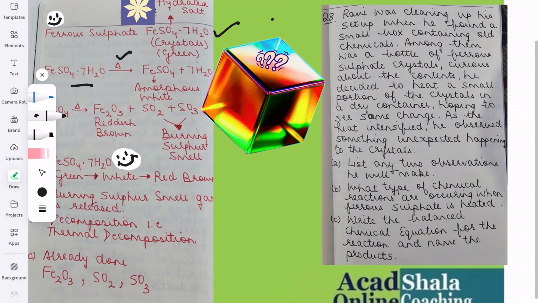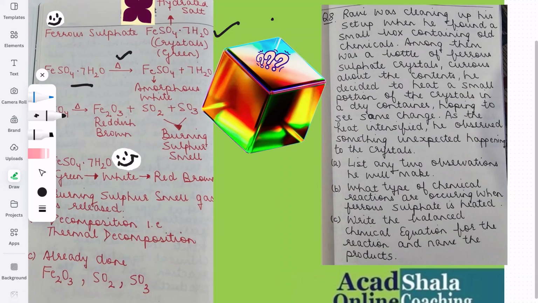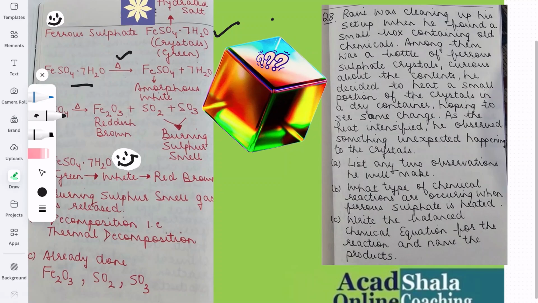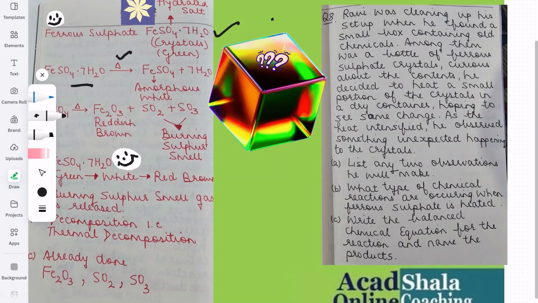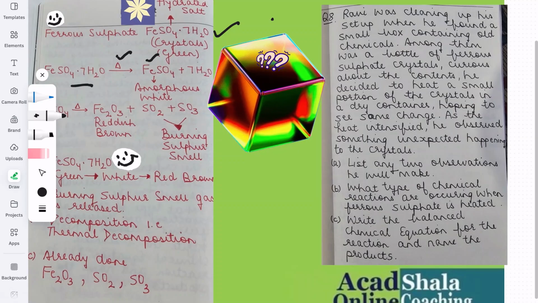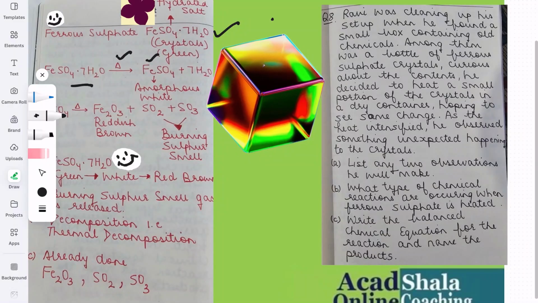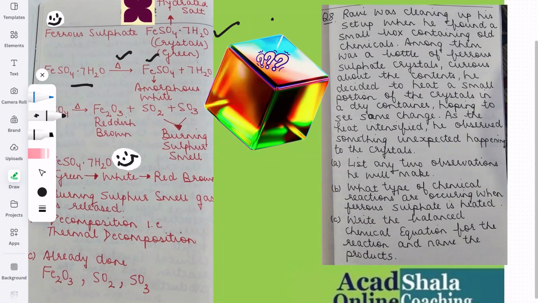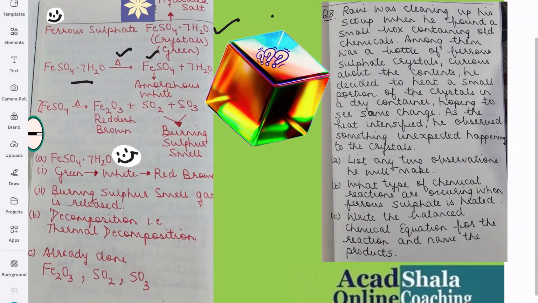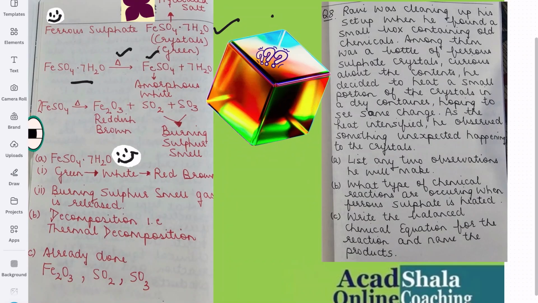Now we take ferrous sulfate crystals, that is FeSO4.7H2O, and we heat them, and we get 7 molecules of water and ferrous sulfate, which is known as amorphous white. Now, why am I saying amorphous white? Because the 7 molecules of water are not there now. That means it is without molecules of water. So we see that we got ferrous sulfate and 7 molecules of water.